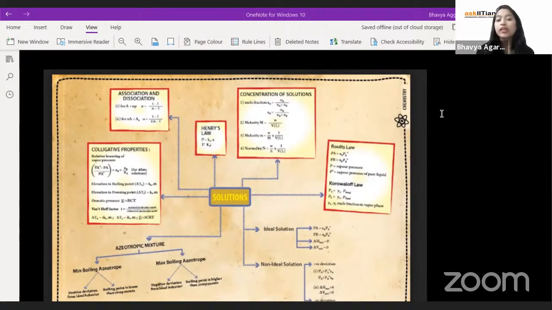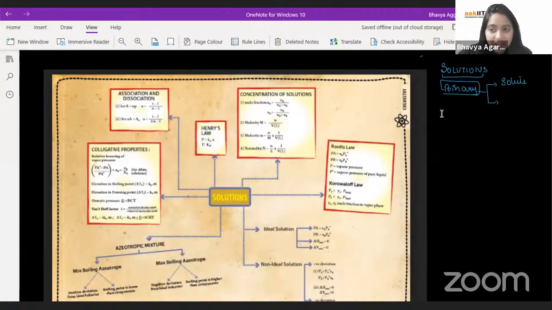Now, if you talk about the concentration of solutions, first I'll talk about your NCERT. NCERT deals with this solutions chapter as a binary solution. So in this grade, we are just dealing with binary solutions, which means these are the solutions composed of two components, right? One of them being lesser in amount, the other one being higher in amount. The lesser one is known as solute, the higher one is known as solvent. Agreed?